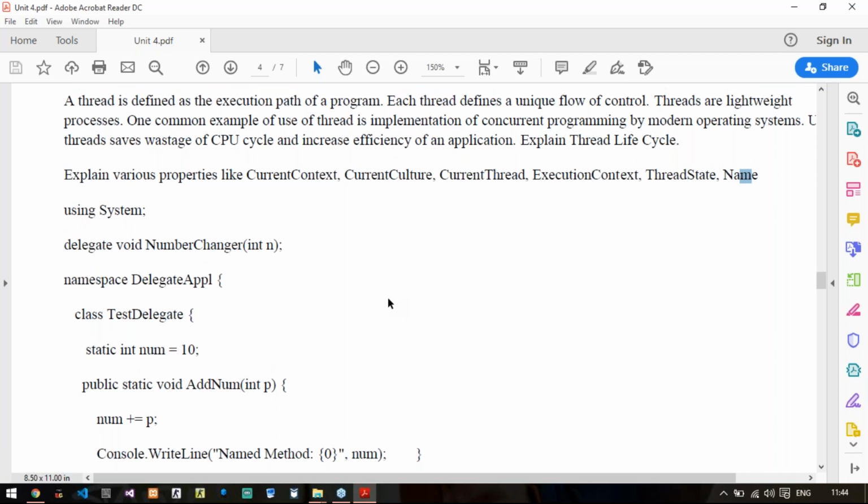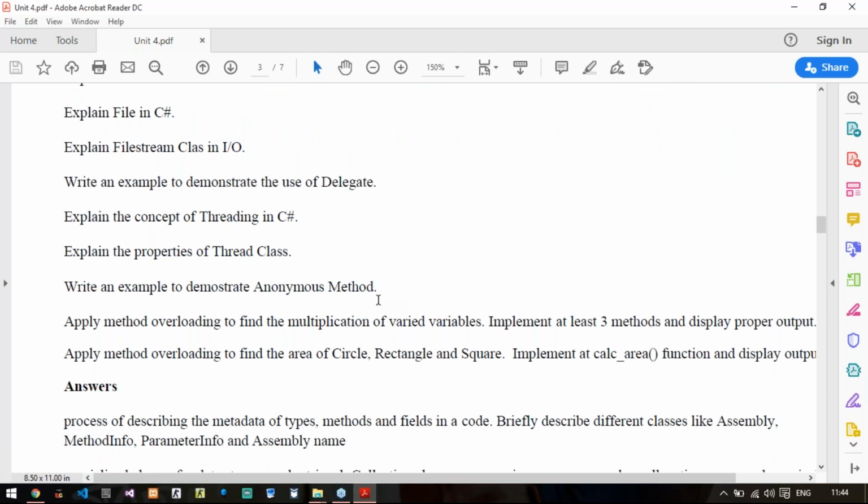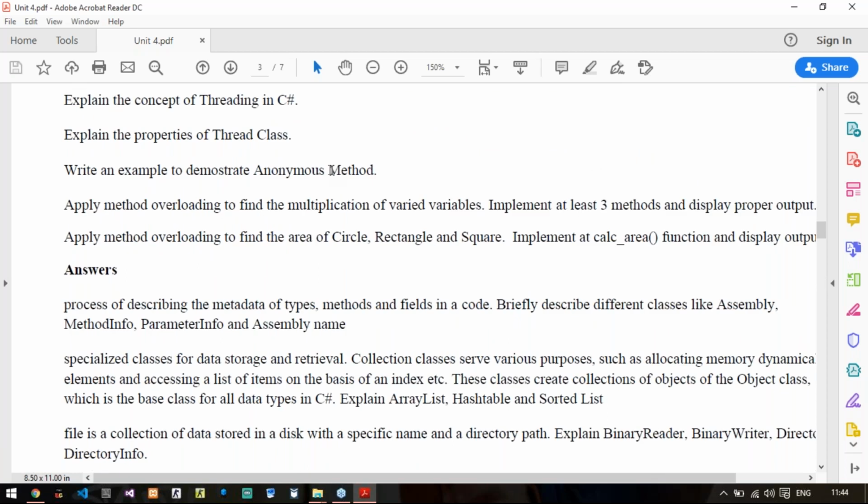Next, write an example to demonstrate anonymous method. So again, that is part of the PPT. You will just write the program of anonymous method. Again, it is a part of the PPT, a different way of implementing delegate. That is it. That's it.